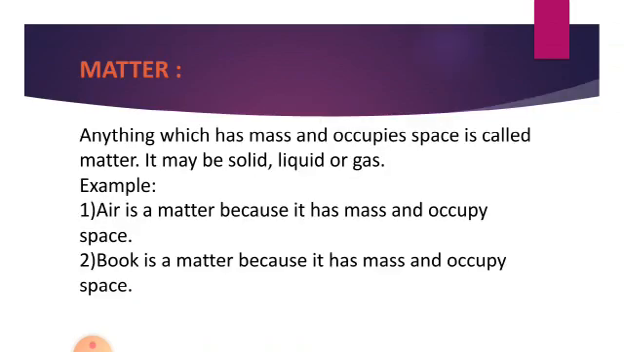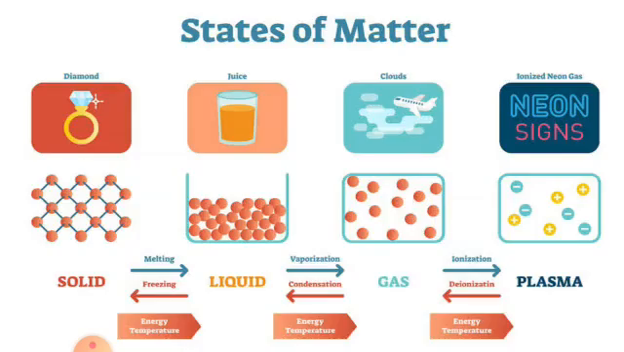What is matter? Anything which has mass and occupies space is called matter. It may be in solid, liquid or gaseous forms. For example, air is matter because it has mass and occupies space. A book is matter because it has mass and occupies space. These are the states of matter.